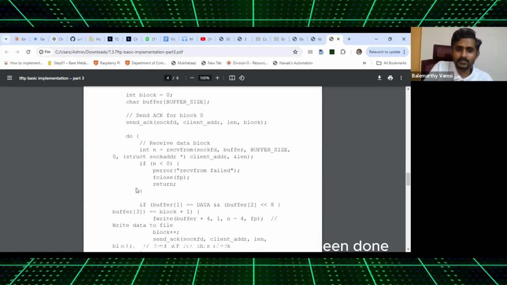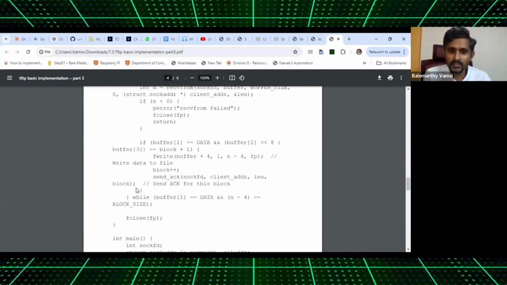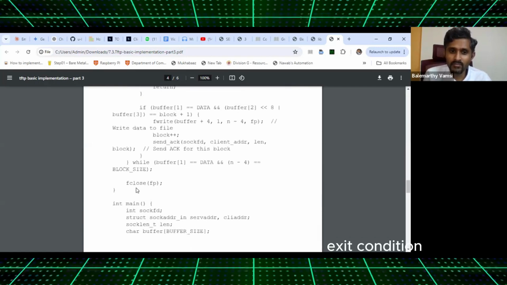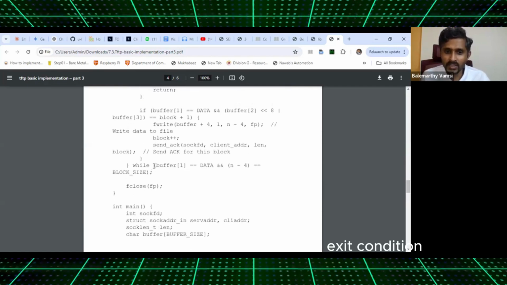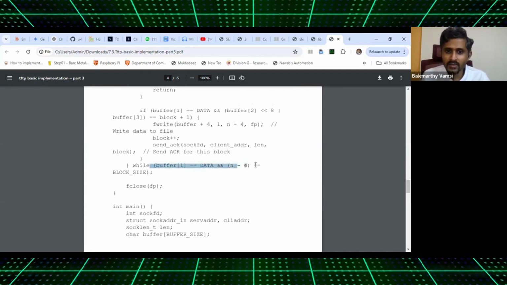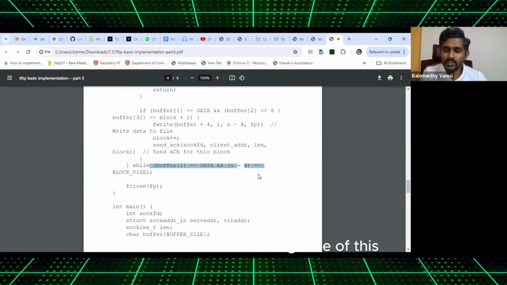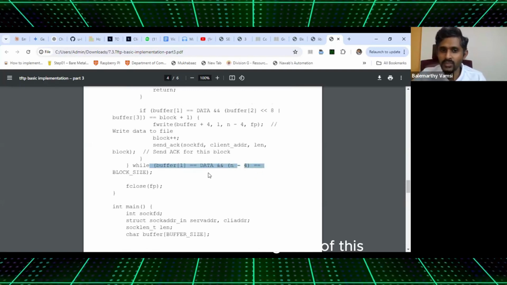Now, see how the do while has been done. Let us look at the while condition, the exit condition. The exit condition is negative of this. And what is the negative of this?